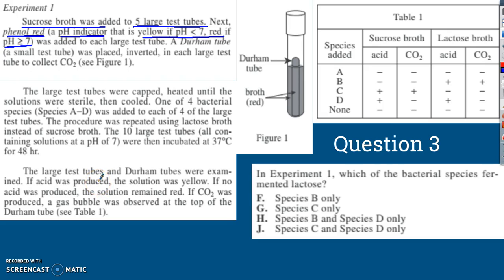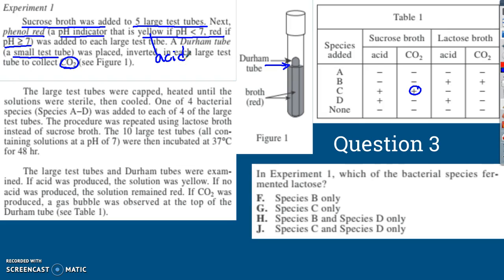A Durham tube, which is a small test tube, was placed inverted. There's an inverted Durham tube right there in each large test tube to collect carbon dioxide. So if we see a bubble, we'll get carbon dioxide. So that's where these come in over here. If there's CO2 and it's a plus sign, it means there's a bubble. If there's acid, you need to know that pH less than 7 is an acid. So yellow means acid.